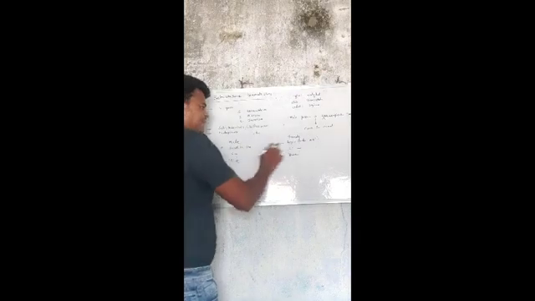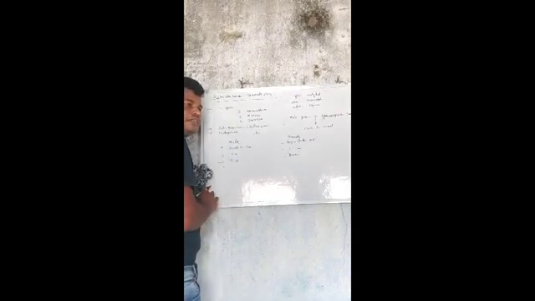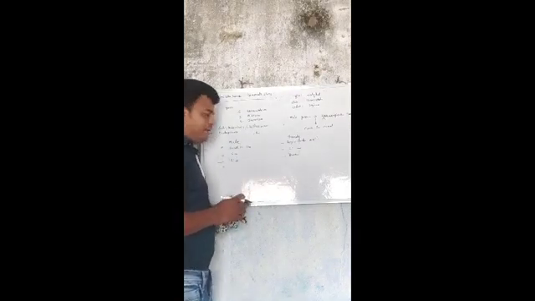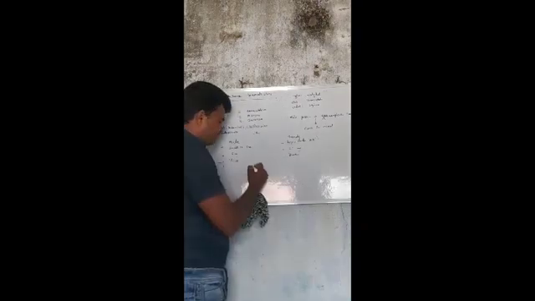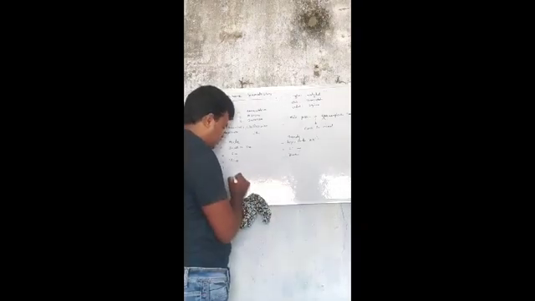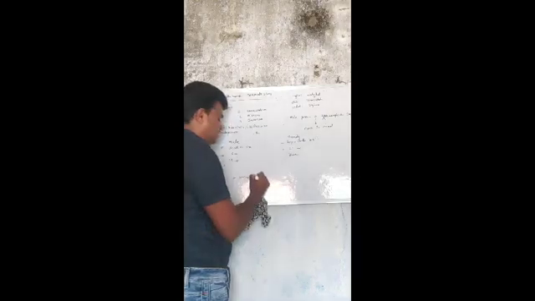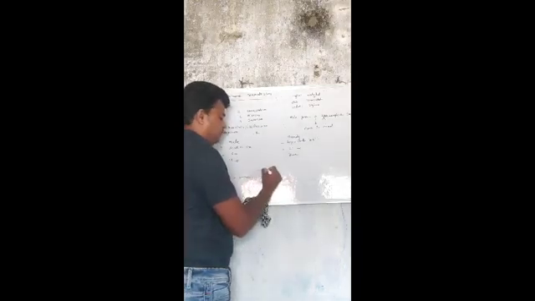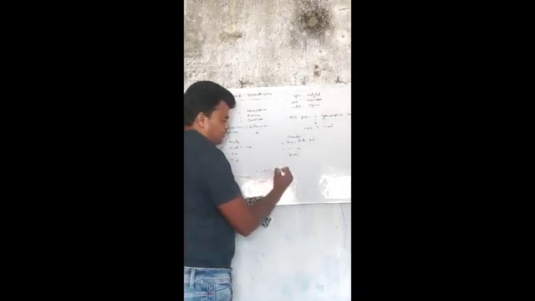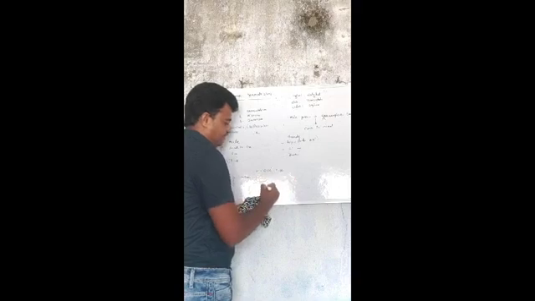Both male and female worms have some common characters. They have two suckers: the first one is the oral sucker and the second one is the ventral sucker.